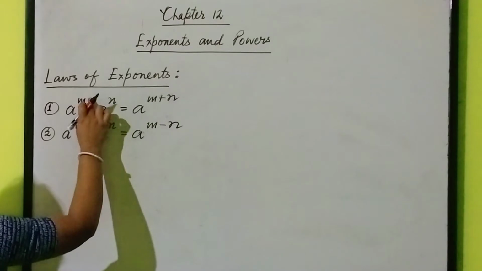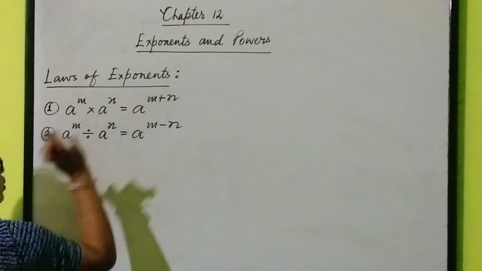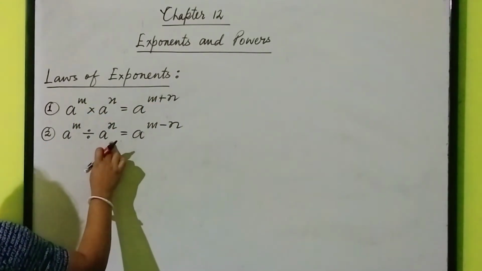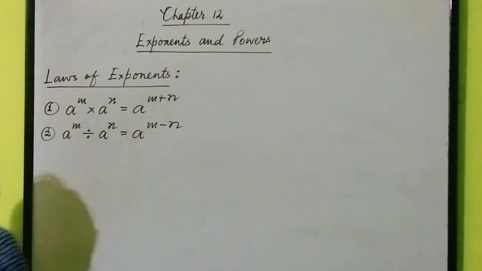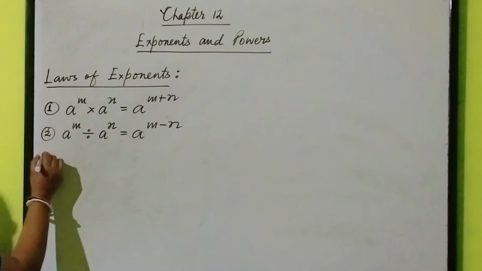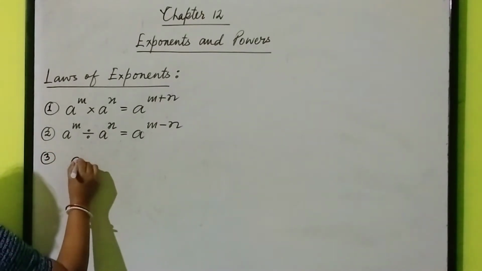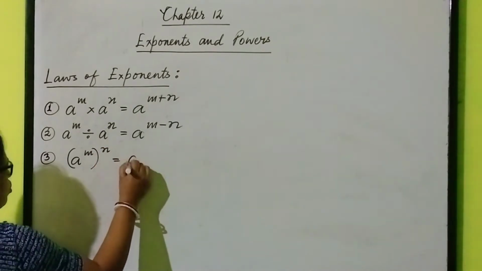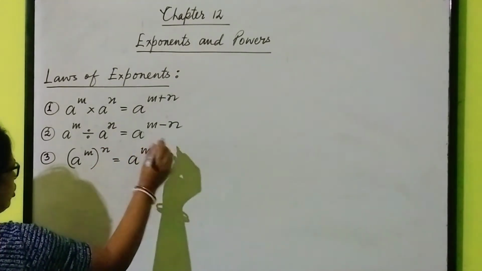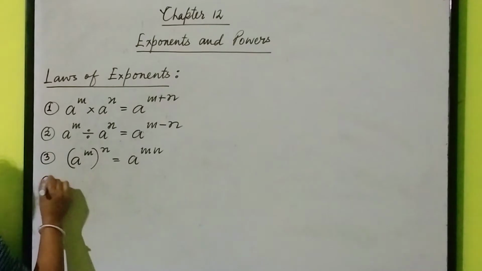Bases are the same, powers are different: when multiplied, the powers will be added. When divided, the powers will be subtracted. Number three: a to the power m whole to the power n is equal to a to the power m into n.